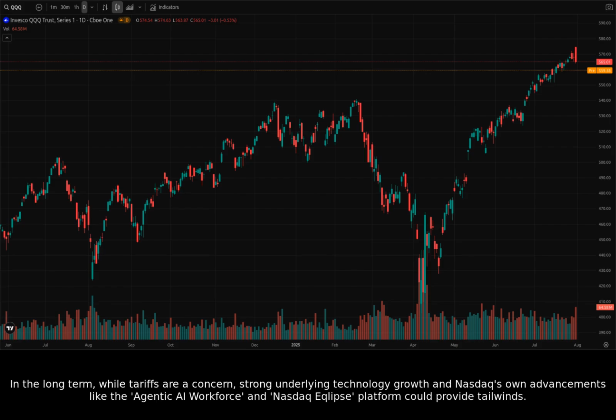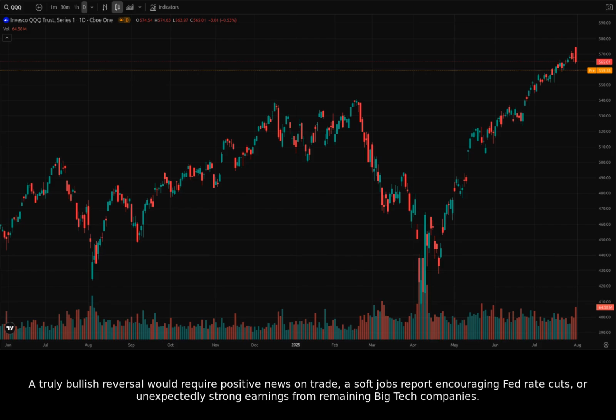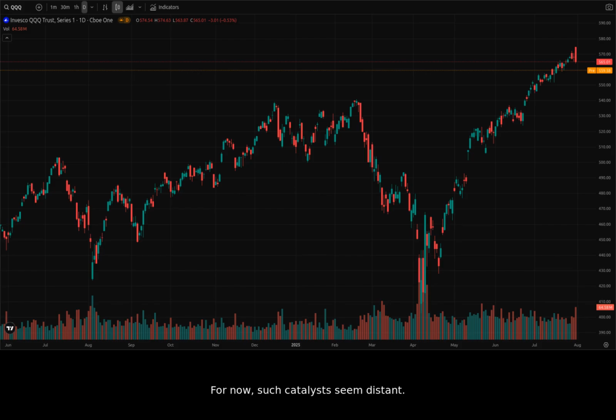In the long term, while tariffs are a concern, strong underlying technology growth and Nasdaq's own advancements like the agentic AI workforce and Nasdaq Eclipse platform could provide tailwinds. These operational improvements for the exchange itself do not directly impact the QQQ ETF's price in the short term, but they build a stronger foundation for the overall Nasdaq ecosystem. A truly bullish reversal would require positive news on trade, a soft jobs report encouraging Fed rate cuts, or unexpectedly strong earnings from remaining big tech companies. For now, such catalysts seem distant.